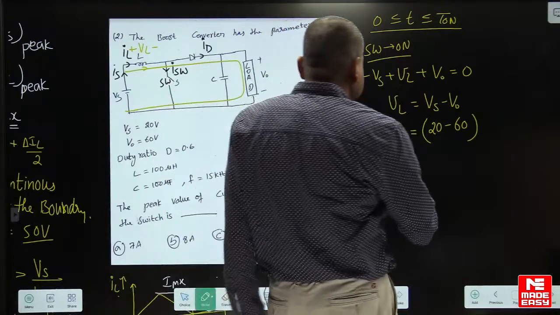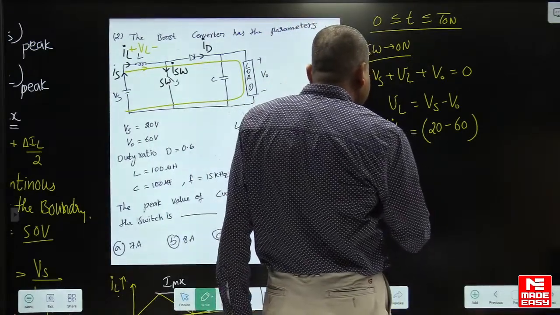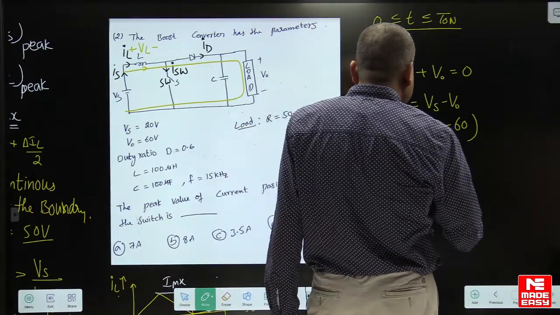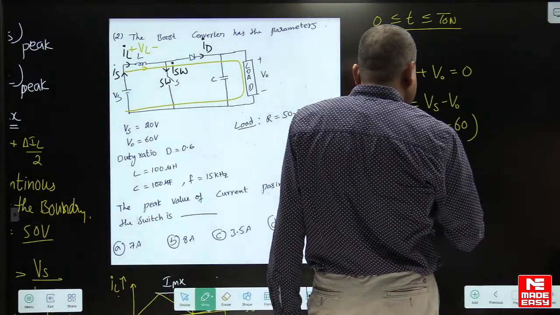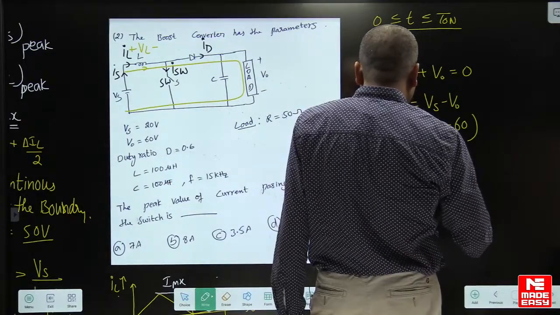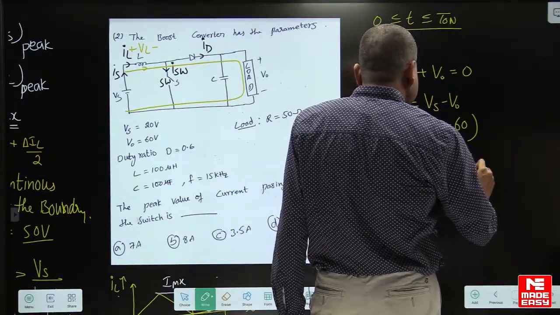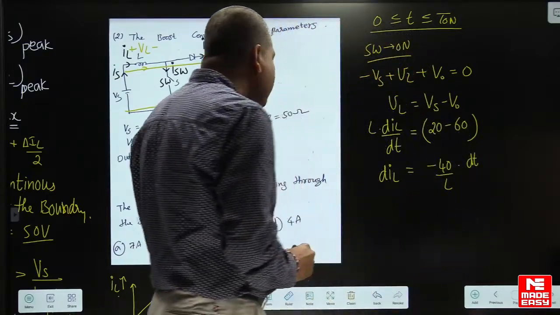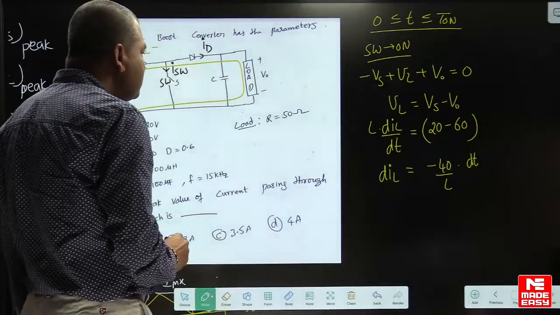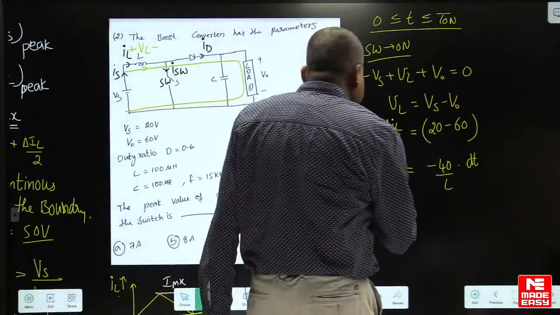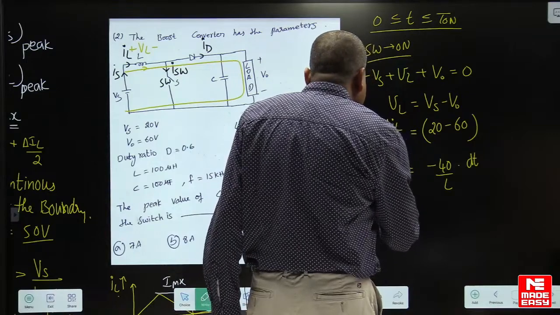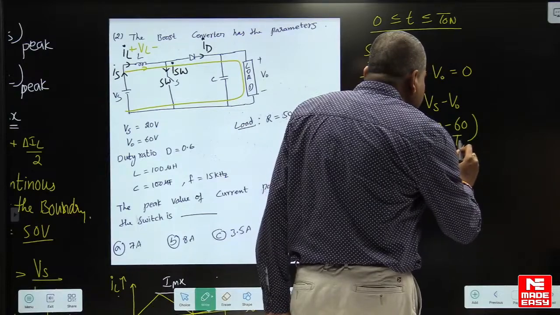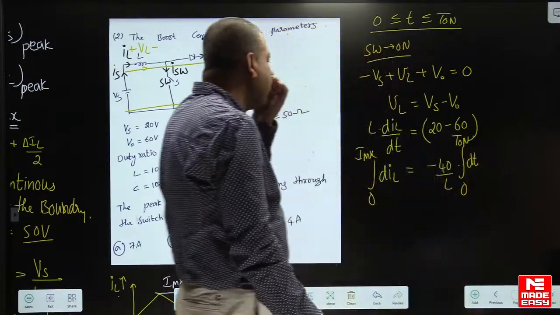Now from this you can straight away write d of IL is equal to minus 40, the inductor voltage, into dt by L. Here the inductor current is increasing from 0 to its maximum value. So integral from 0 to I maxima, and the time limits are 0 to t on.